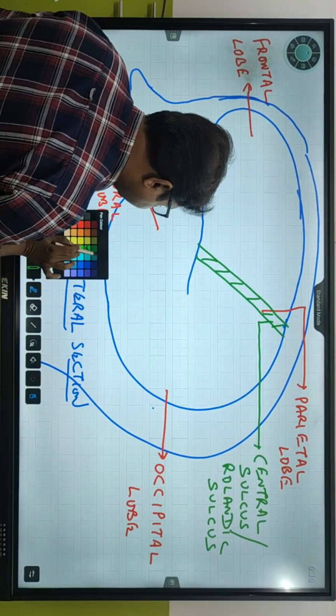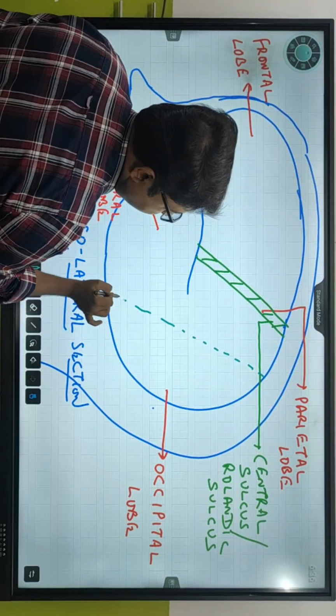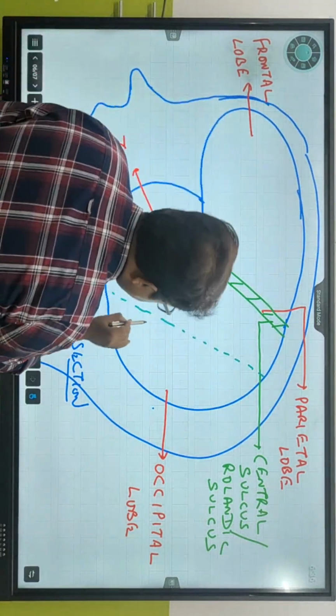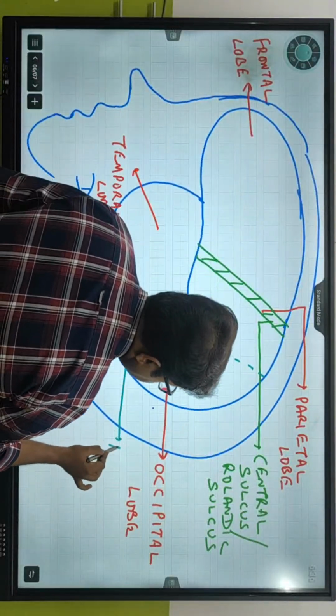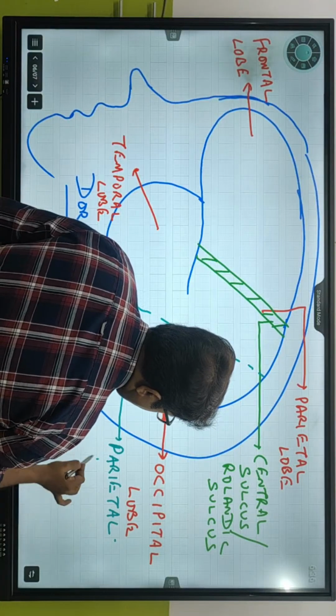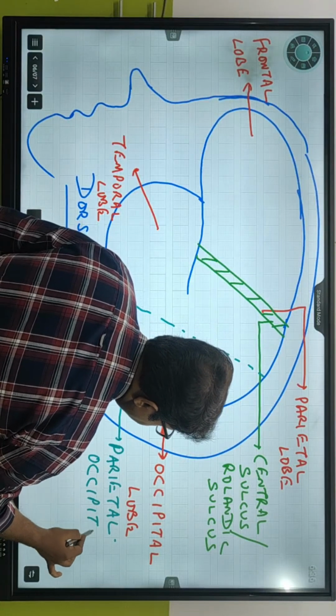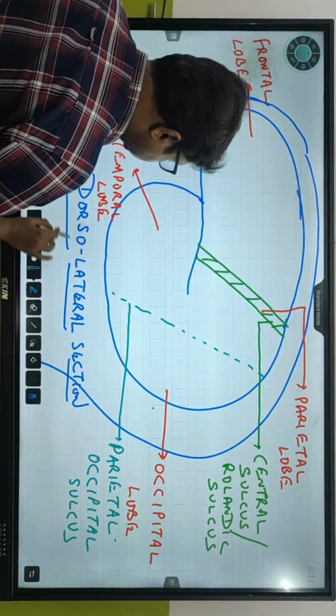Over here, there is a sulcus which is called parieto-occipital sulcus. Fine.